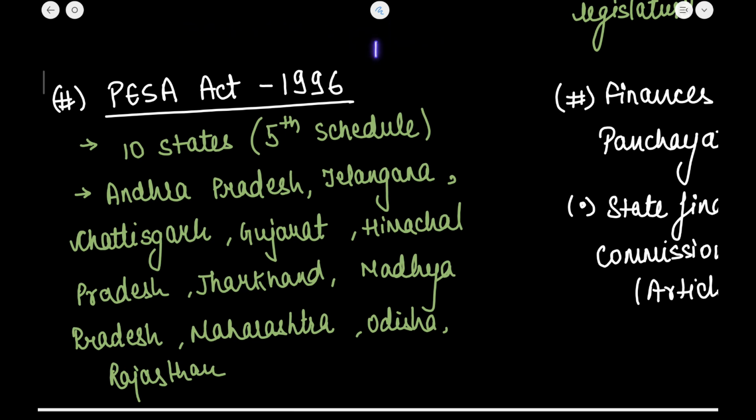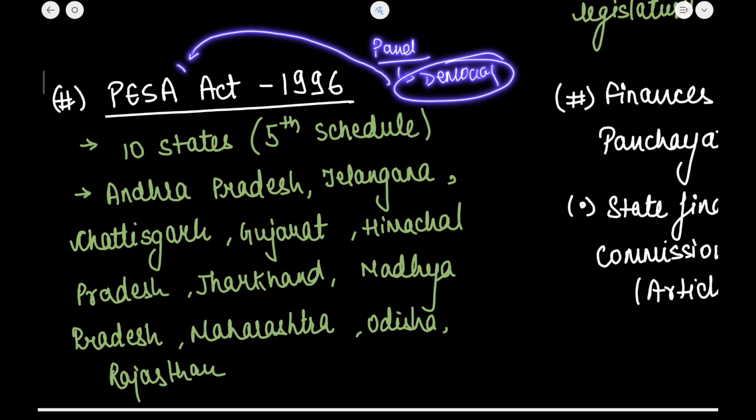The Panchayati Raj system constitutes democracy at the grassroots level. So democracy should also be the right of every person living in the scheduled and tribal areas. By this PESA Act, this function of democracy and participation of the people in the democracy of our country was extended to these scheduled areas.